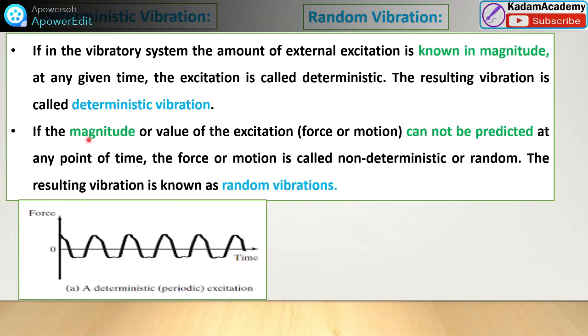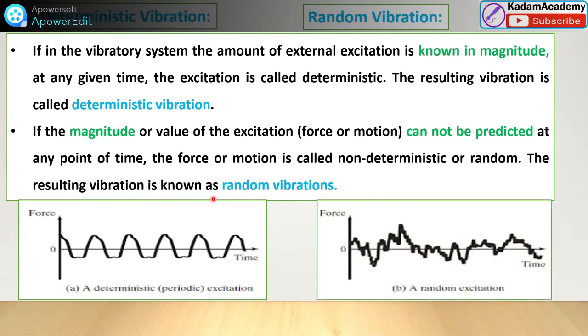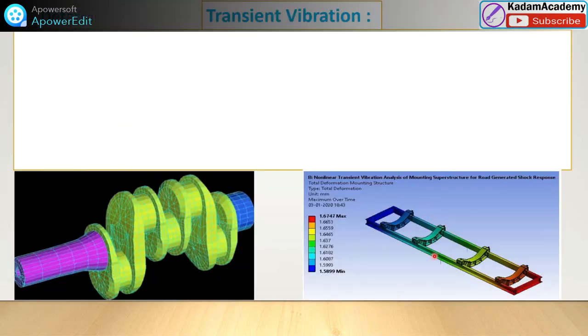Opposite to this, if the magnitude or value of excitation, force or motion cannot be predicted at any point of time, the force or motion is called non-deterministic or random. The resulting vibration is known as random vibration. In this graph also, you cannot predict. Suddenly it will increase and again come to a lower position. Again it will suddenly increase, again come to the lower force. Like this, random excitation will be there.